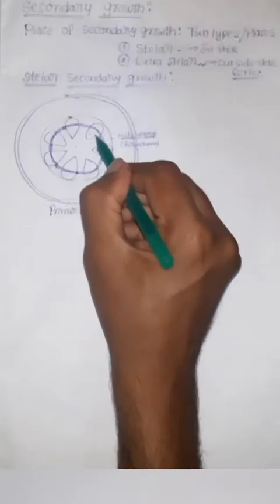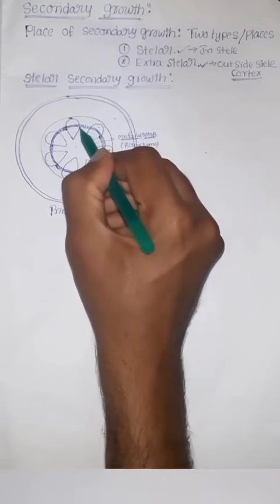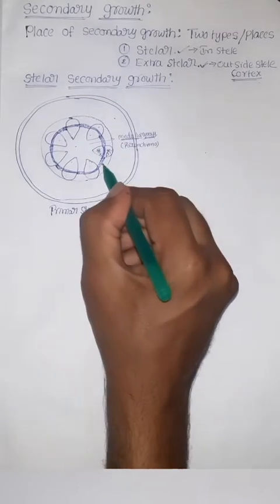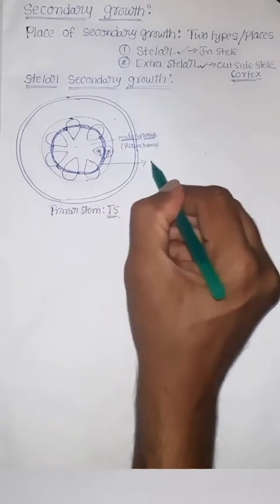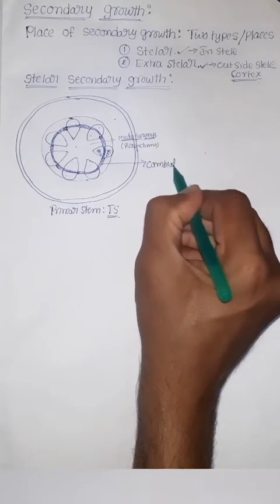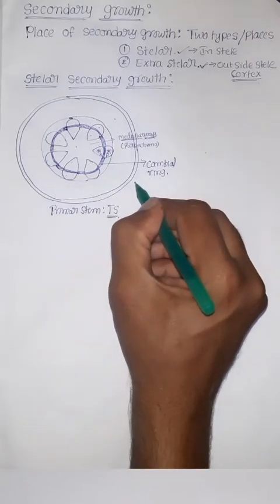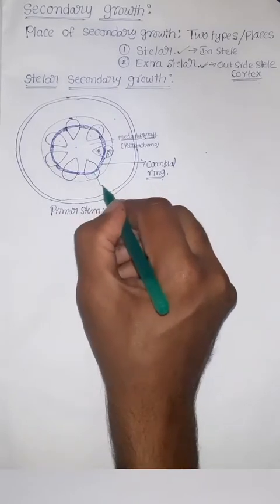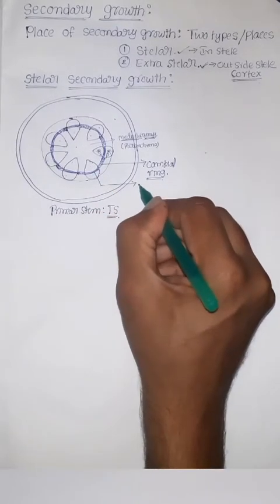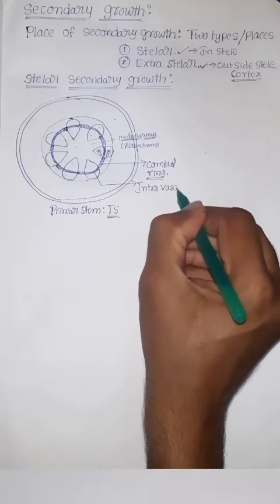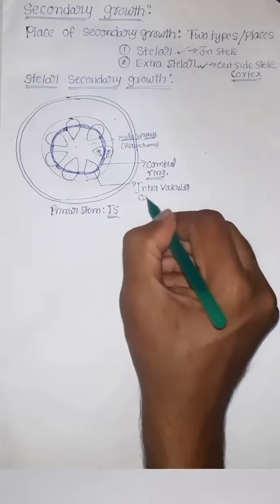Means here normal simple permanent tissue again gains its dividing capacity. Due to the formation of cambial strip in between two vascular bundles, a total cambial ring will be formed. Here it is the intrafascicular or vascular cambium strip.